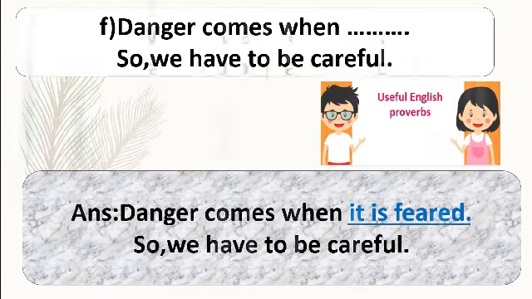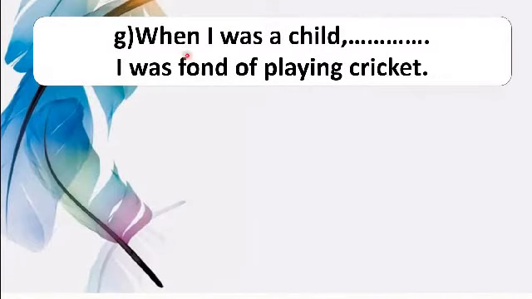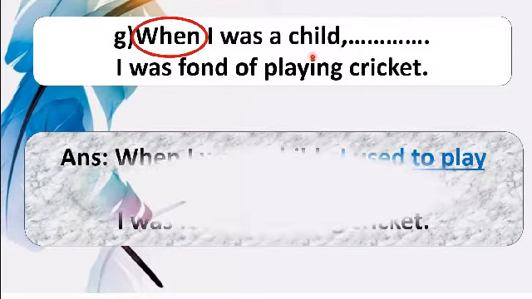Now coming to the next one. When I was a child, dash, I was fond of playing cricket. Dear students, it's a complex sentence, and here you can see when clause comes before the main clause. So we use a comma here. During childhood, he loved to play cricket. So you can complete the sentence in this way.